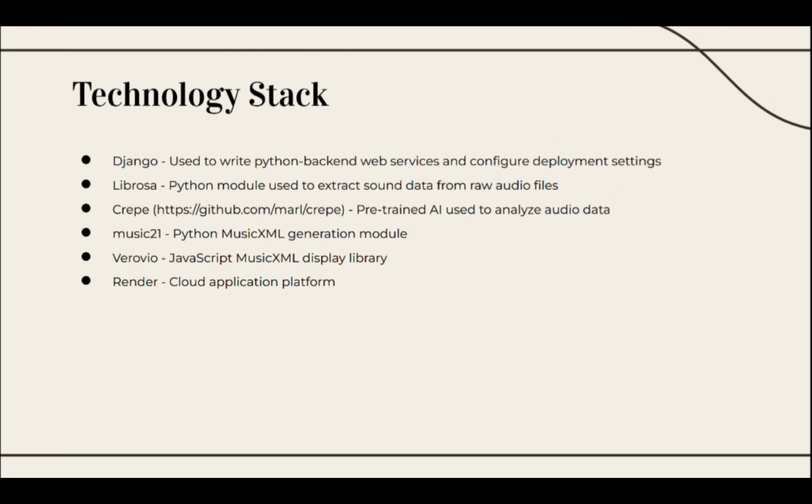The technology stack that we used started with Django to write the Python backend services and configure deployment settings. We also used Librosa to extract sound data from the raw audio files that were uploaded. Crepe, a pre-trained AI by Marl on GitHub, was used to analyze the audio data to then output into Music21 to generate the music XML sheets.